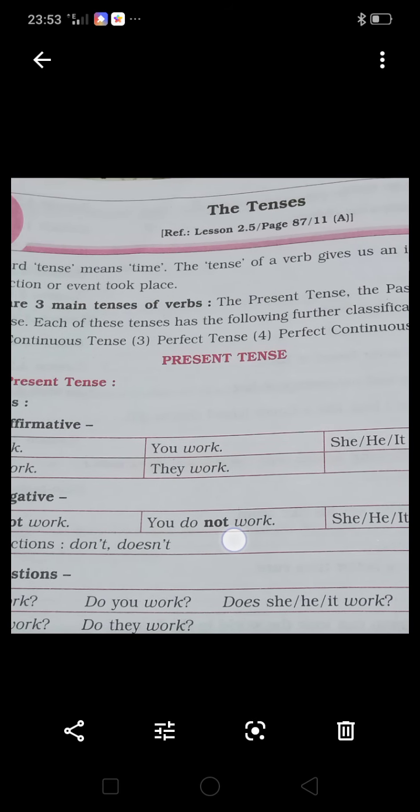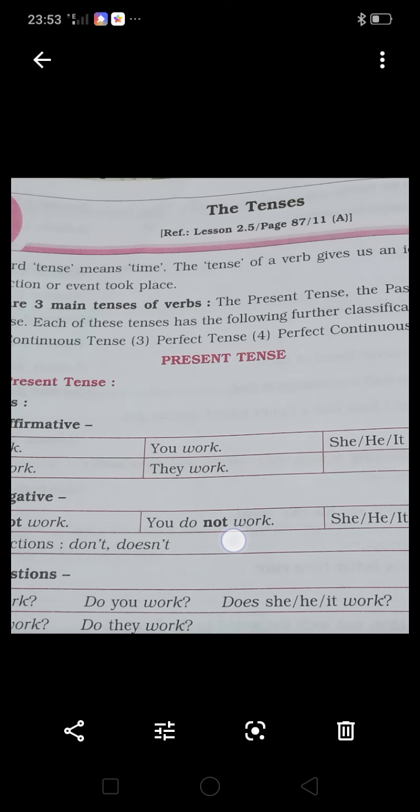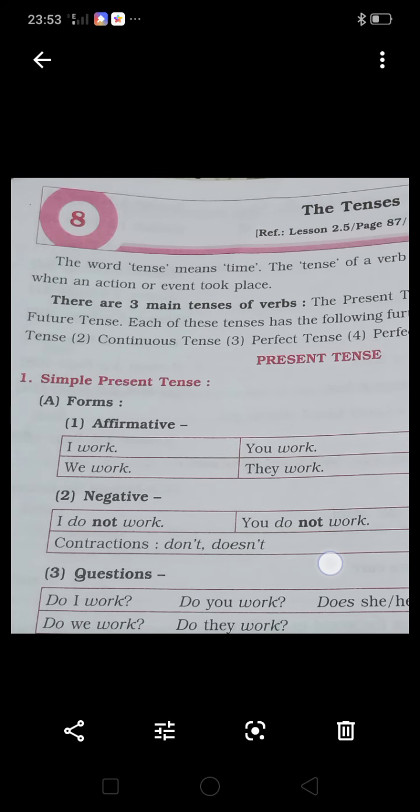It gives us the idea of when an action of the verb or any event took place.